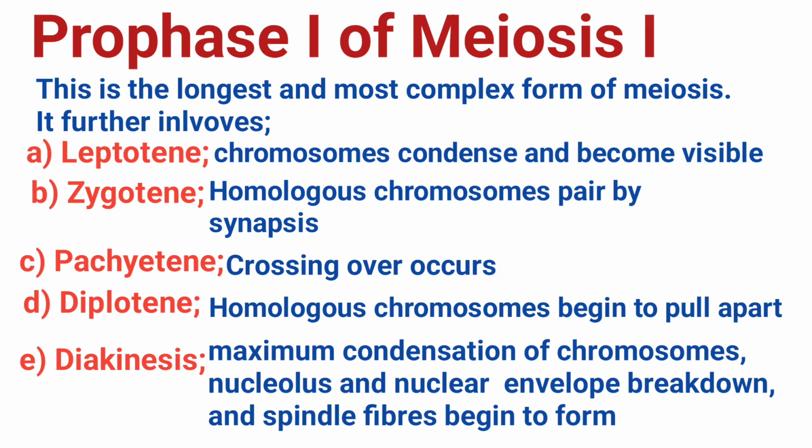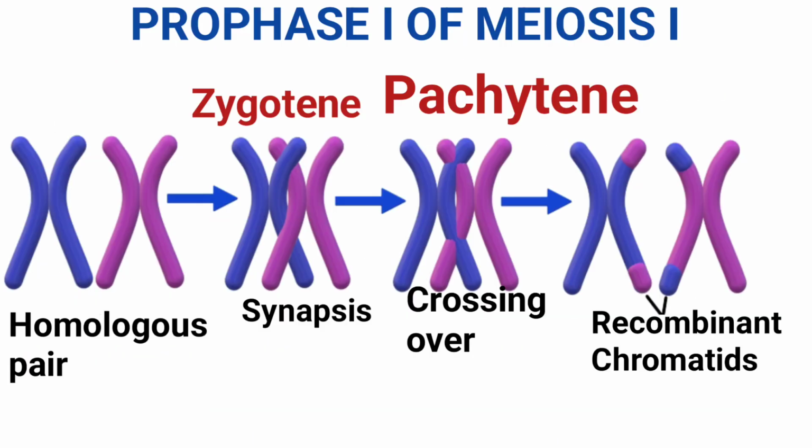In leptotene, chromatin begins to condense into visible thread-like structures. Each chromosome consists of 2 sister chromatids. Zygotene. Homologous chromosomes, that are matching pairs from each parent, find each other and begin to pair up in a process called synapsis. They are held together by a protein structure called the synaptonemal complex.